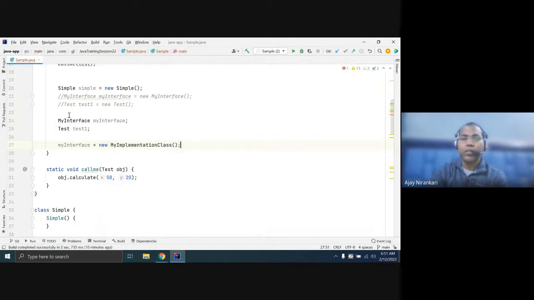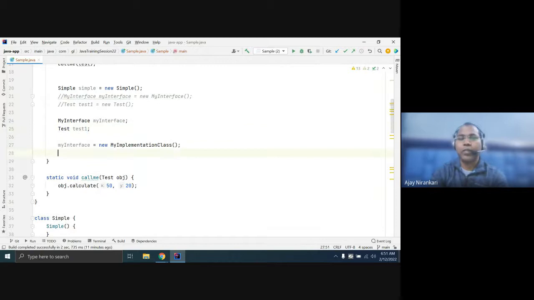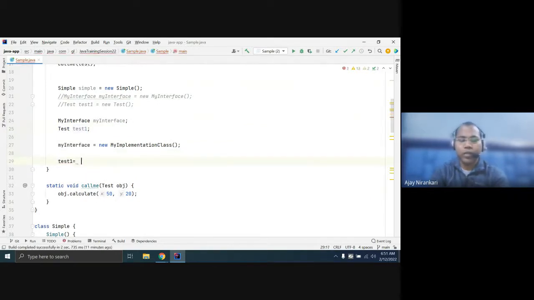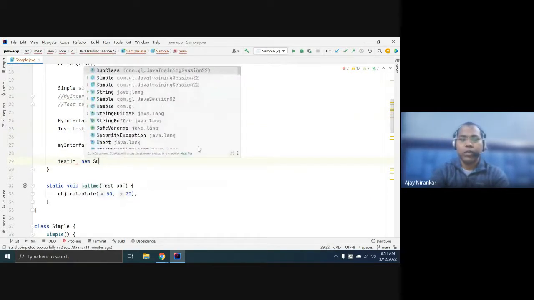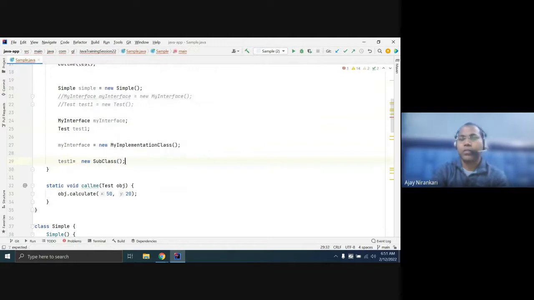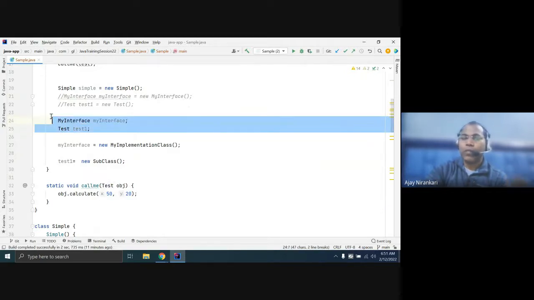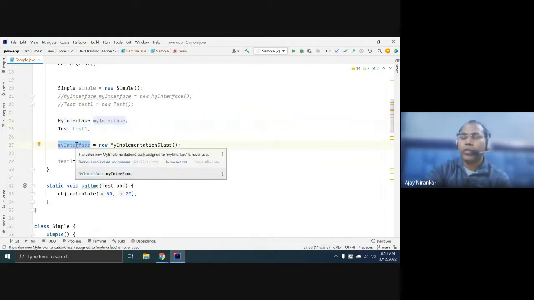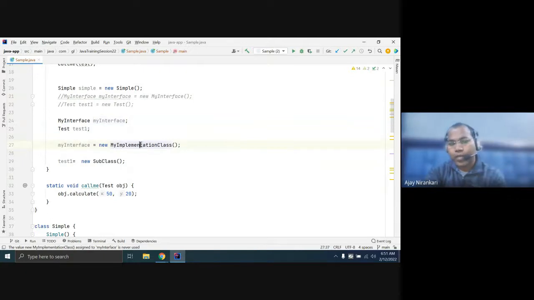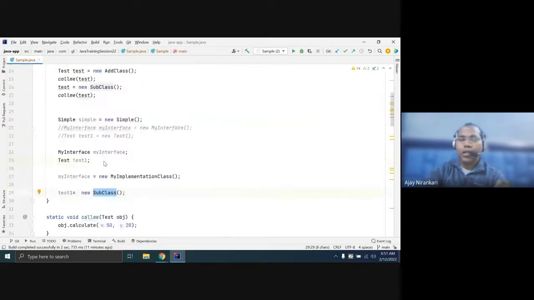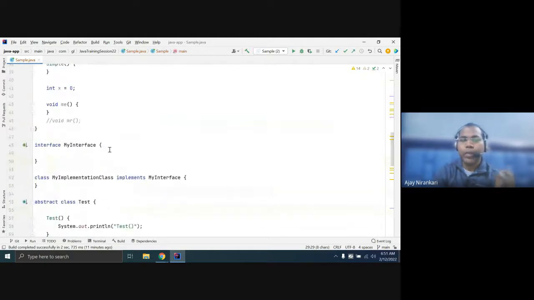Similarly, in the test case, this is the abstract class. So what value can you assign here? You can assign the value of any subclass of this test class. So for any interface or any abstract class, you can declare a variable. But what value are you going to assign? You can assign maybe an implementation class or maybe a subclass. This is one behavior.